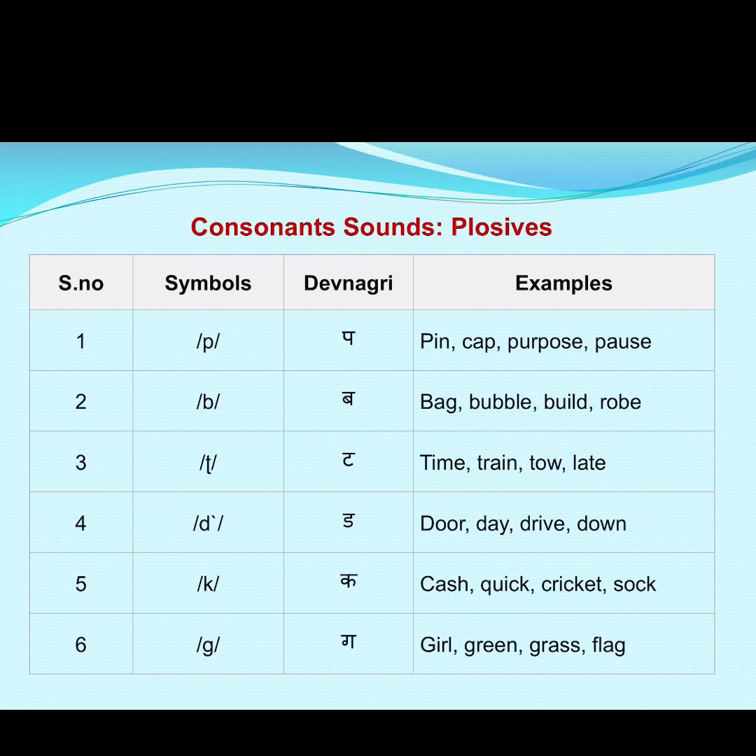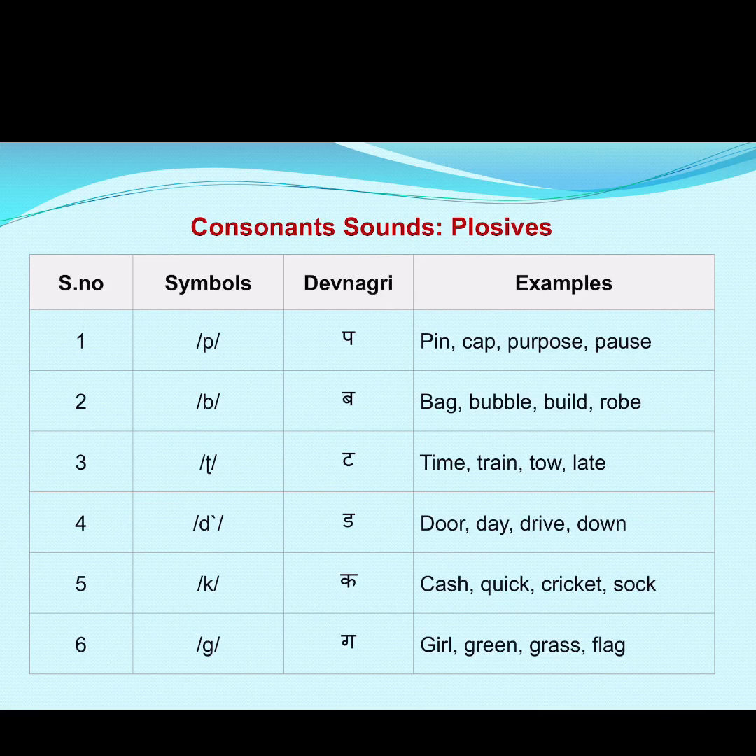Then the third consonant is t. This is known as t. For example, time, train, toe, late. Then another symbol is d. It is known as d. For example, indoor, day, drive, down.